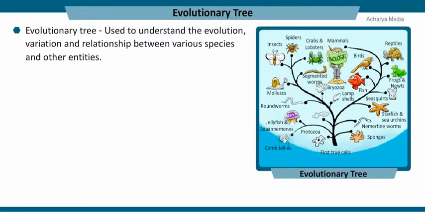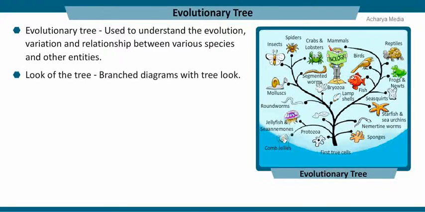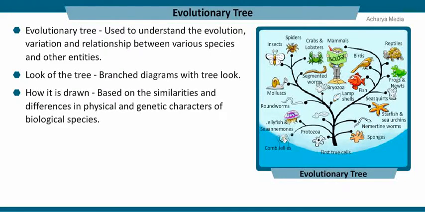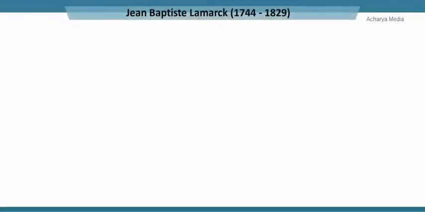Evolutionary tree is used to understand the evolution, variation and relationship between various species and other entities. Its branched diagrams typically look like trees. This is drawn based on the similarities and differences in physical and genetic characters of biological species.